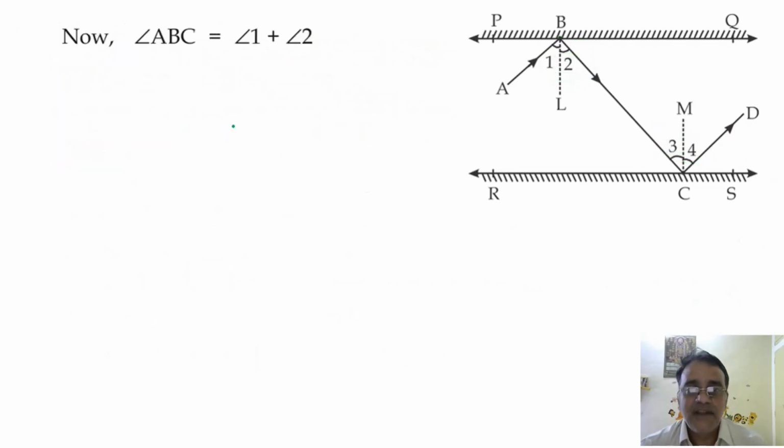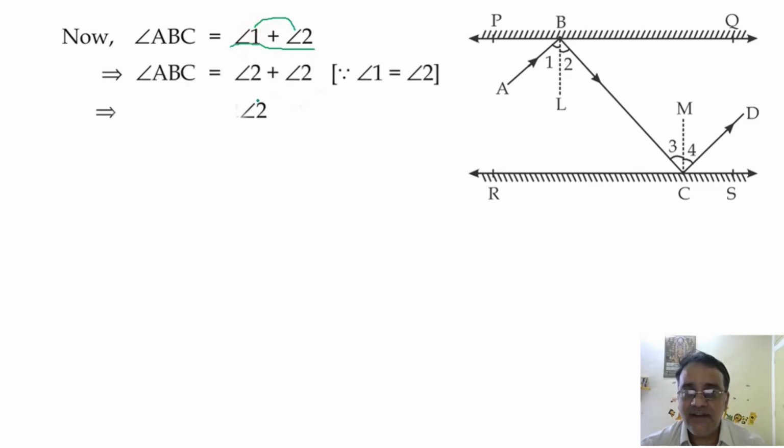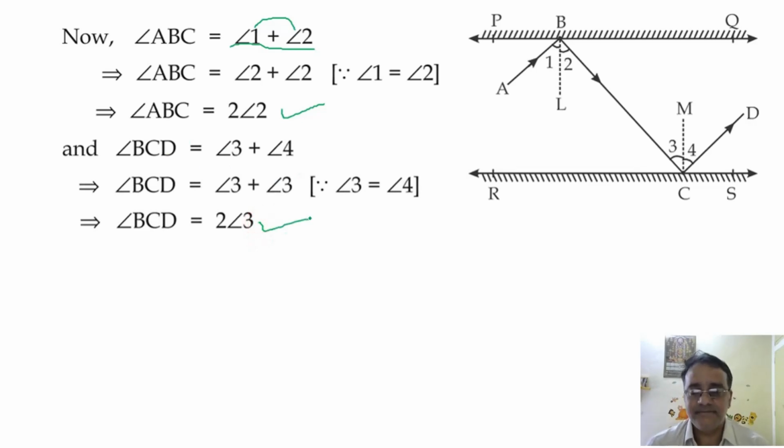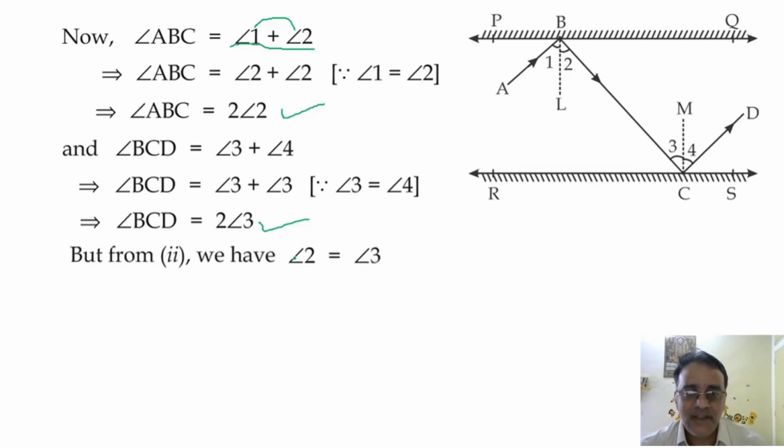ध्यान से देखो, angle ABC is angle 1 plus angle 2, and these two are equal to each other. So we can write angle ABC as 2 times angle 2. Similarly, angle BCD we can write 2 times angle 3. Any doubt in this one? No, sir. And just now we have shown that angle 2 is equal to angle 3. अब दोनों तरफ हम लोग 2 से मल्टीप्लाई कर लेंगे.